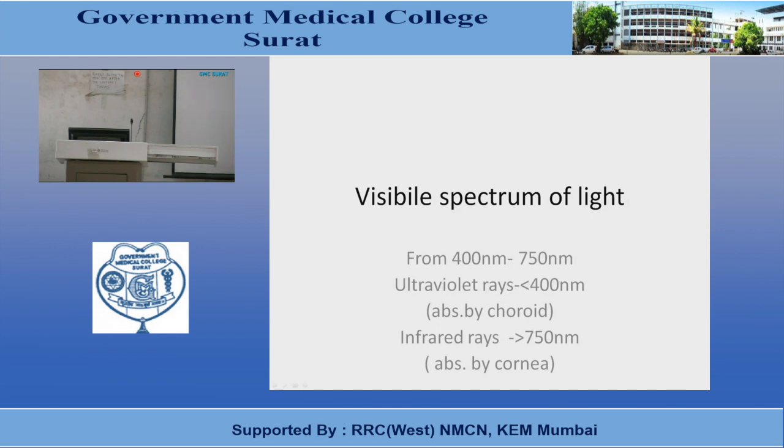When the wavelength of light is below 400 nanometer, those lights are ultraviolet light. This ultraviolet light is absorbed by the choroid layer of the eye, as a result of which it is not